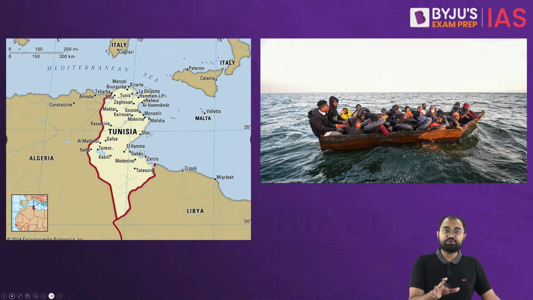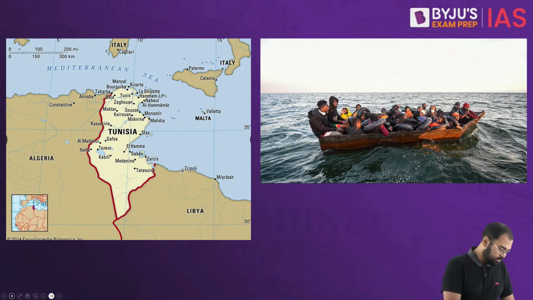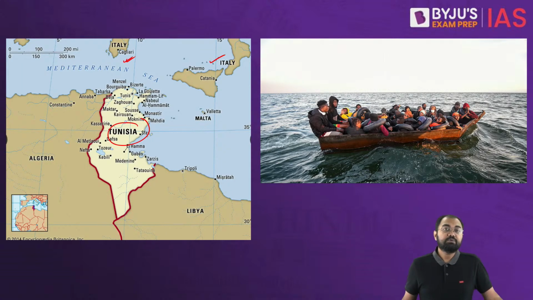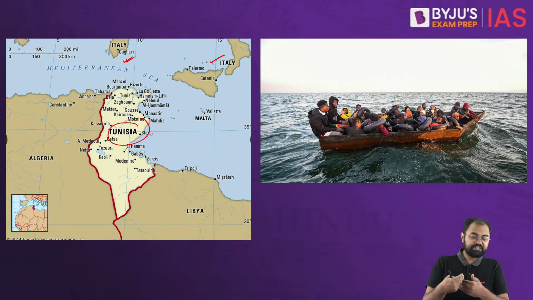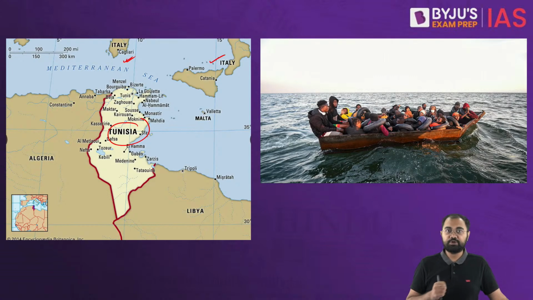Tunisia's Mediterranean coastline is near the Italian islands, as you can see on this map. It serves as the last stop for these migrants, right? For migrants coming from North Africa and West Asia, Tunisia is the last stop before they can jump to Europe.